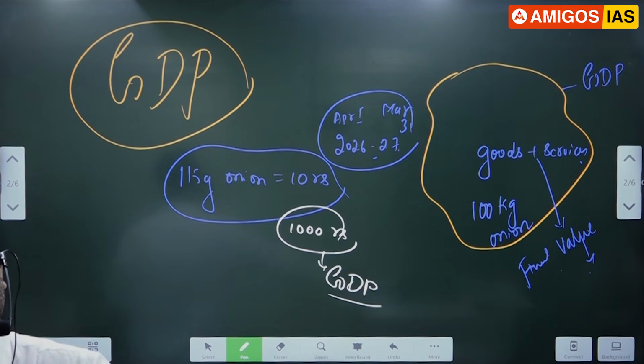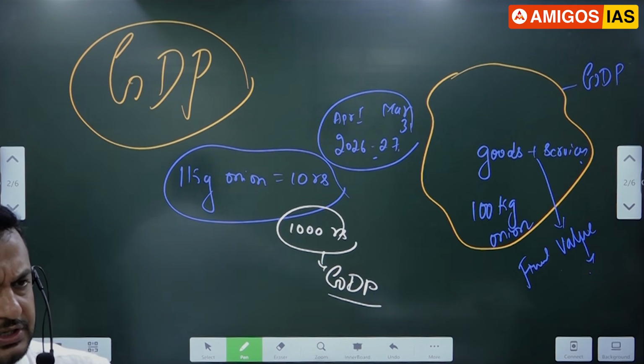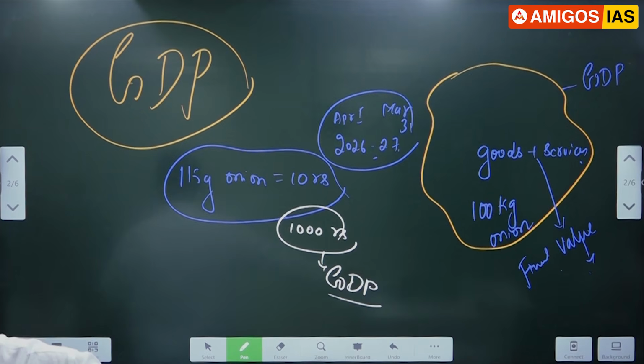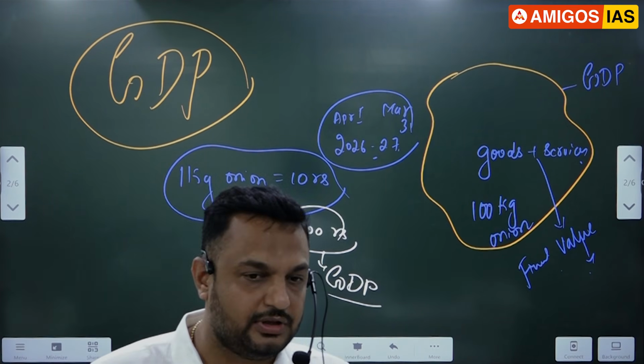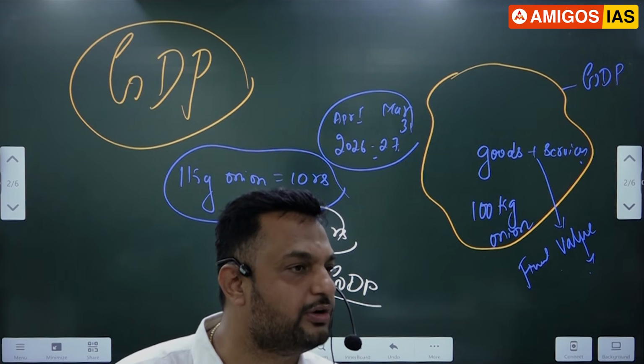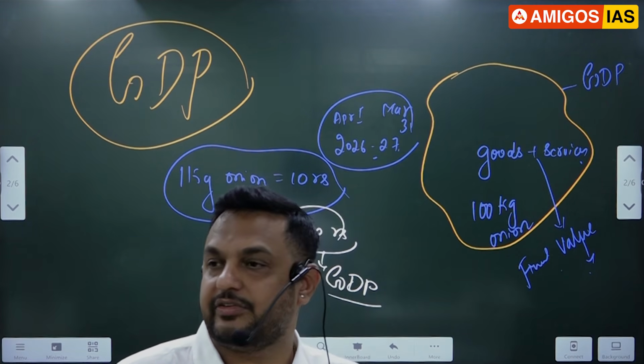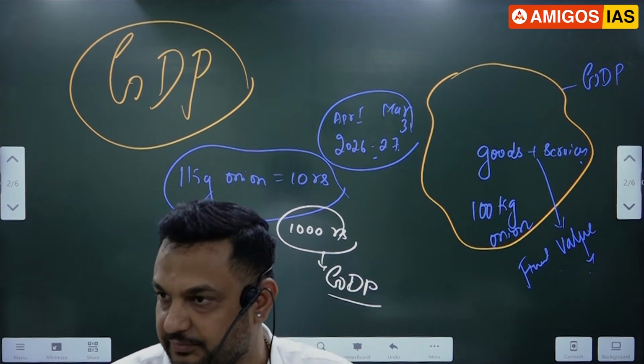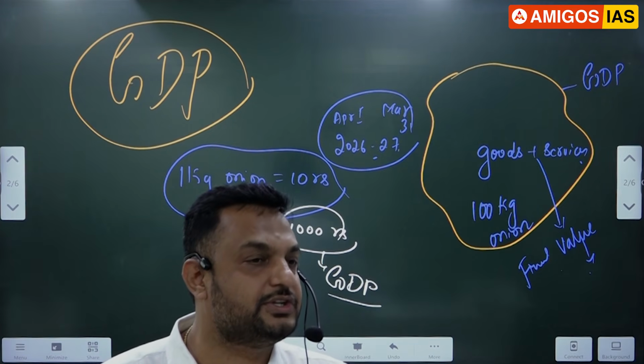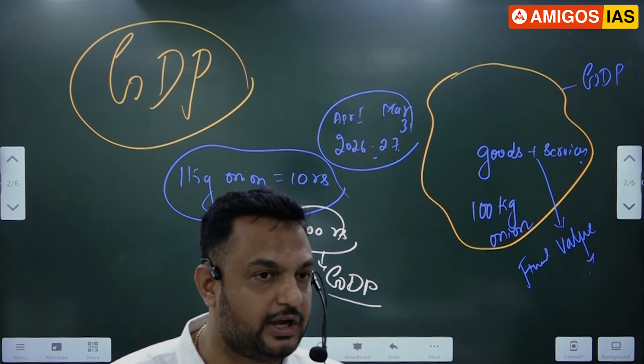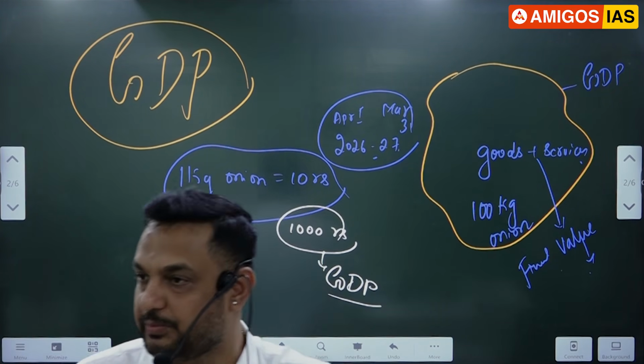Now, sir, is the GDP calculation really proper in India? Not at all, sir. Why? India, as you have written in the morning, has a presence of more unorganized sector. Each and every production activity will not come under accounting purposes.